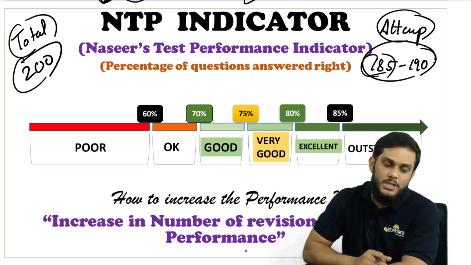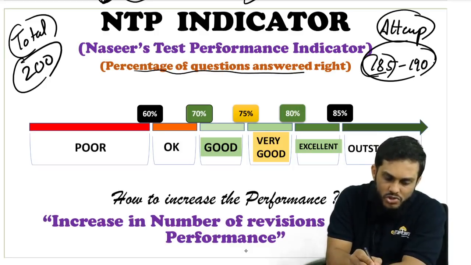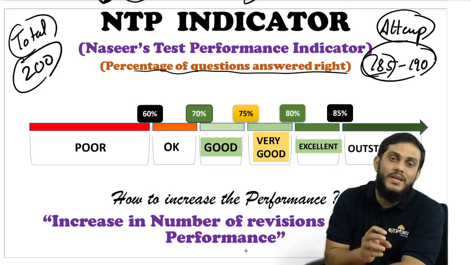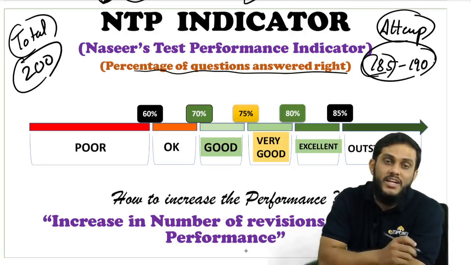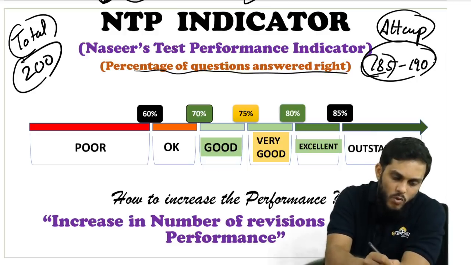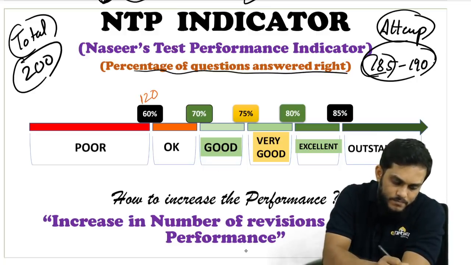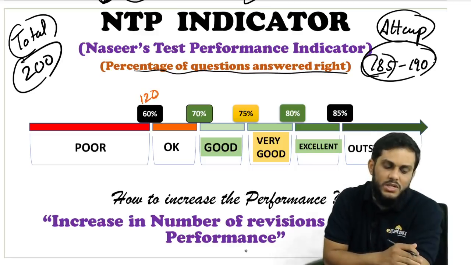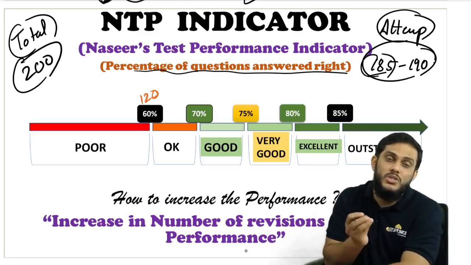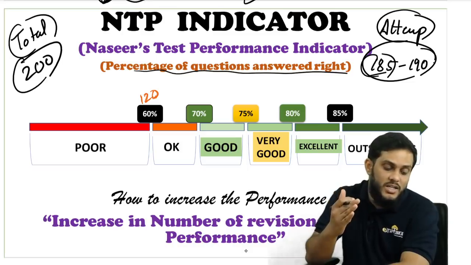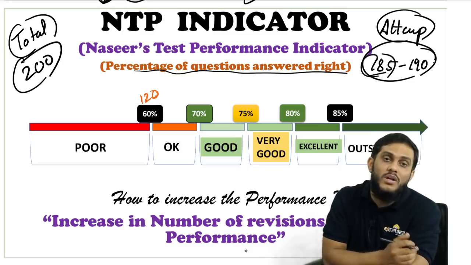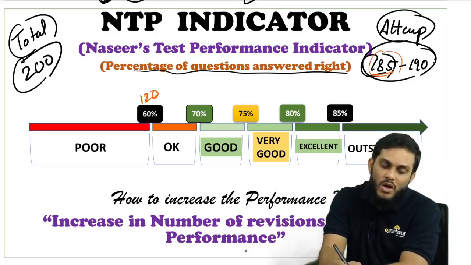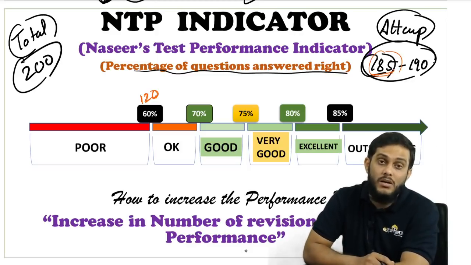So out of this, now percentage of questions answered right. If you are doing 60% of the questions right, that means out of the 185 to 190 you are attempting, if 120 questions are right, 60%, that is your target. The least target is you have to cross 120 questions doing right. If you would have attempted 185, then how many are wrong? The 65 are wrong, right?